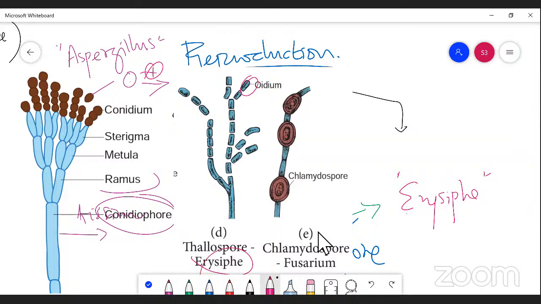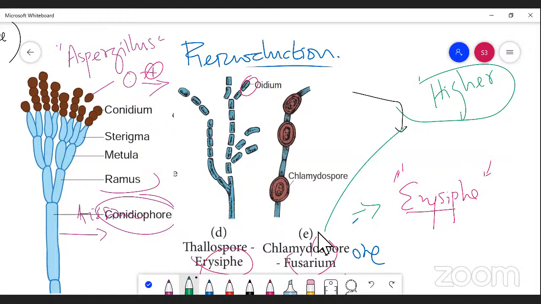You can understand, right? The next, the last one more spore, is the chlamydospore. This chlamydospore is also reported in case of Fusarium. Actually, as I said, Fusarium is a fungus that possesses septate hyphae. Here you can see a number of cell walls, right? In between the cell walls, you can see some cells, which are resting cells. Actually, the nature of a chlamydospore is that it has a thick wall. The wall is very thick and rough. It is a resting condition, a resting period of the thallus.